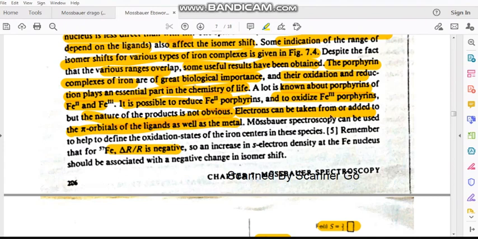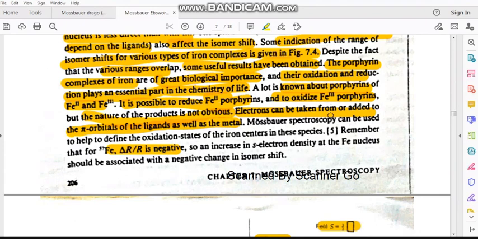So again, the important thing is, we are taking the iron complex of porphyrin, so we can do the oxidation as well as reduction. If you do the oxidation, you are removing an electron. If you do the reduction, you are putting in an electron. So the added or removed electron can come from the ligand as well as the metal. So there are two possibilities. We can take an electron from the ligand or metal, as well as we can put an electron to the ligand or the metal. So where it goes, we can measure by Mössbauer spectroscopy.